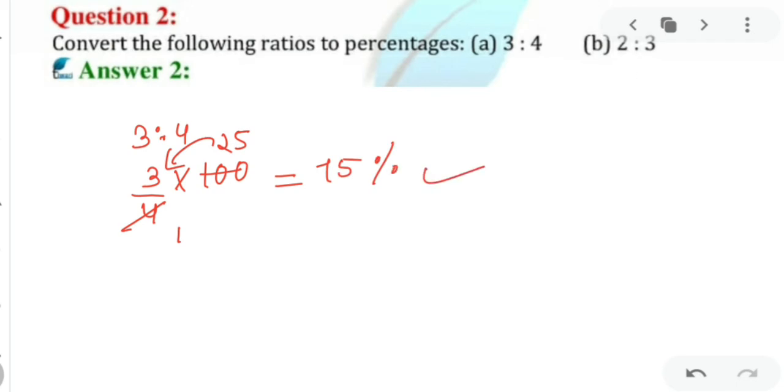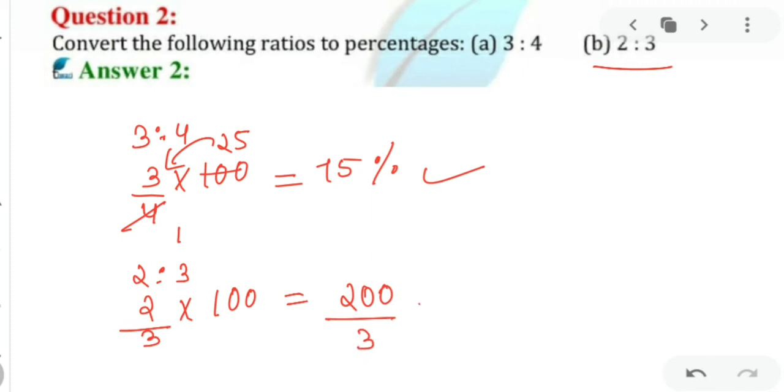Correct? Okay. Next is 2/3. That is 2:3. We can write it as a fraction, that is 2/3. I will multiply with 100, my dear kids. Now you have to actually divide this. Multiply 2 into 100. That will be 200. And divide by 3. My dear kids, you will get 66 2/3%. Got my point? So always remember, whether it's a ratio or a fraction or a decimal number, if you want to make a percentage out of it, then you have to multiply with 100.